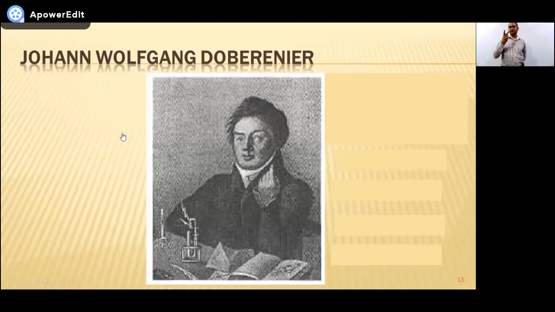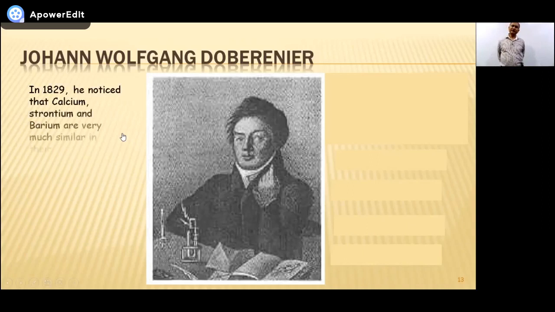He observed two things. He observed that there exists a group of 3 elements: calcium, strontium, and barium. And why did he call these elements a group? Because he observed that these elements have the same properties. They are very much similar in their chemical behavior.